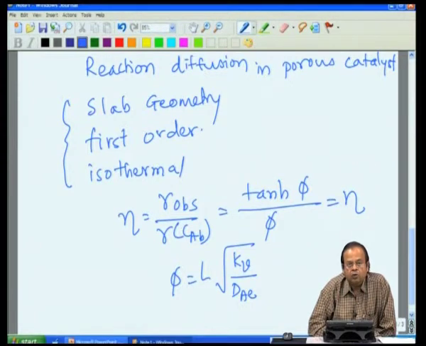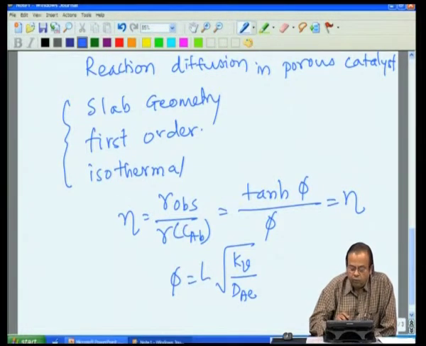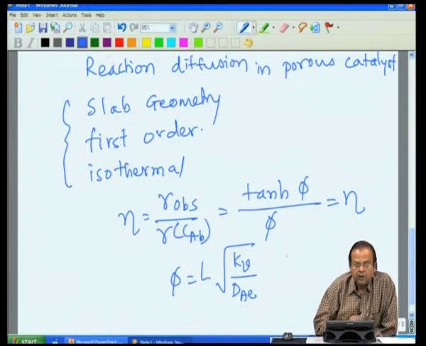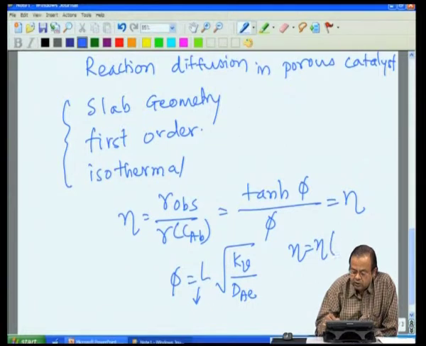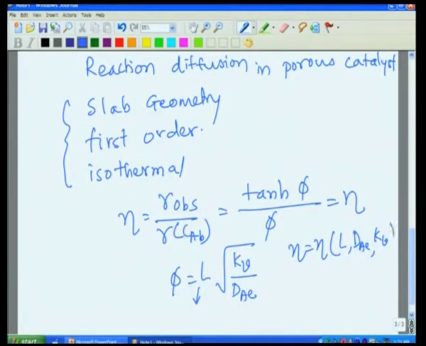Effectiveness factor eta depends on the catalyst length; it is a function of L, dAe and kV.